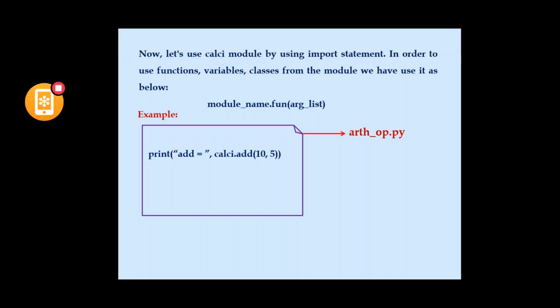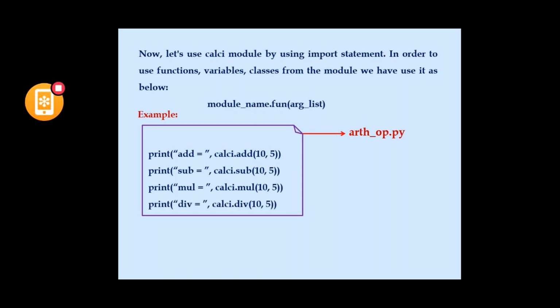I would like to use another functionality, subtraction: calc dot sub with two arguments, because in calc we have defined the subtraction function with two arguments. Then multiplication, calc dot mul of 10 comma 5, and the division function, calc dot div of 10 comma 5.